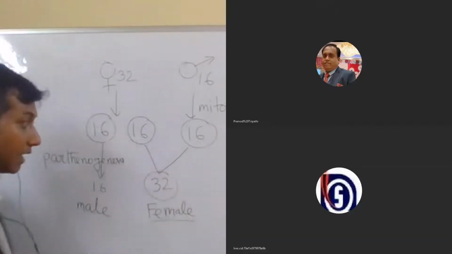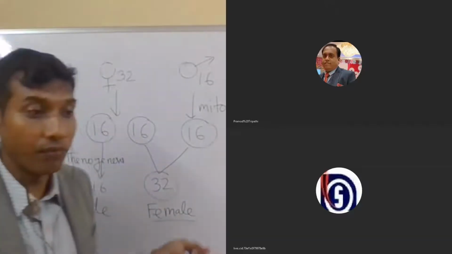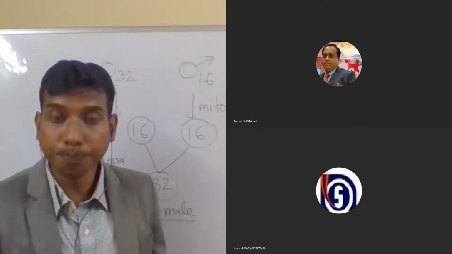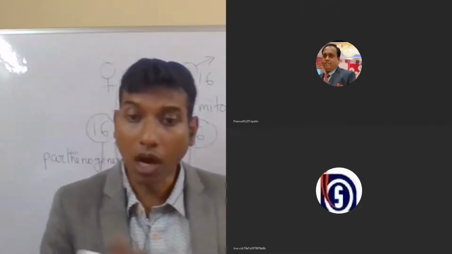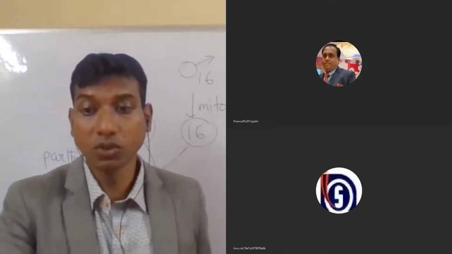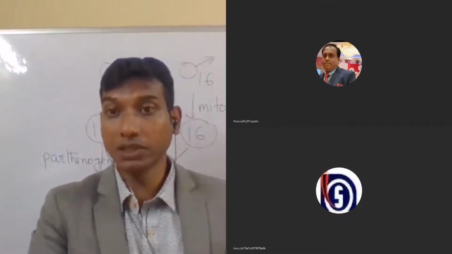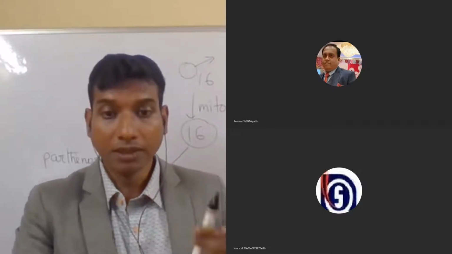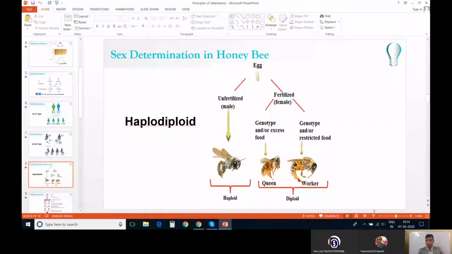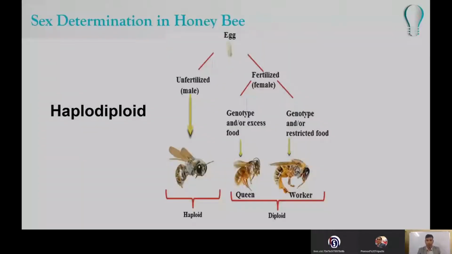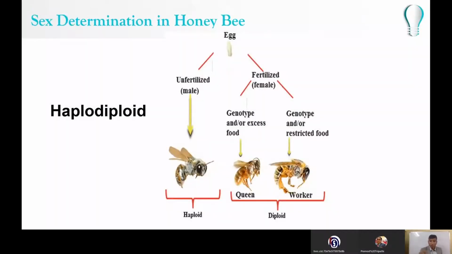Now, in case of females also, we know that there are some workers and one queen. How do we know which one is going to be worker and which one is going to be queen? We can see it here. Now you can see the queen is having access to a special kind of food.